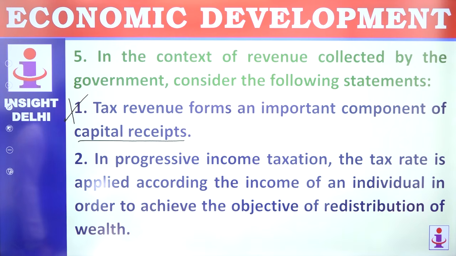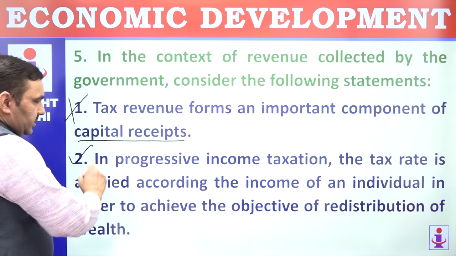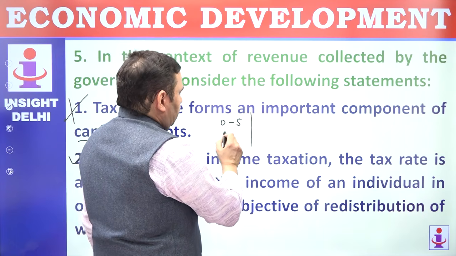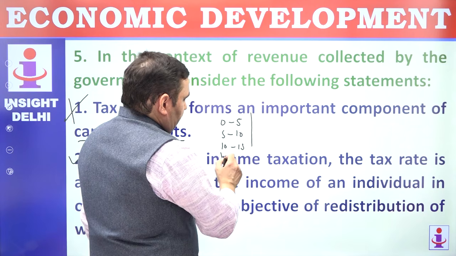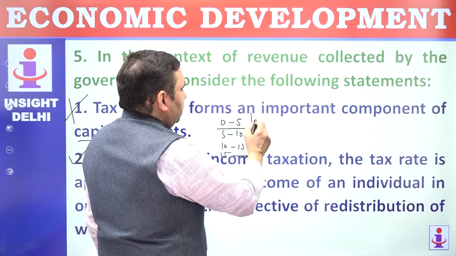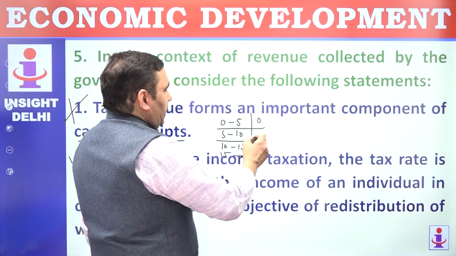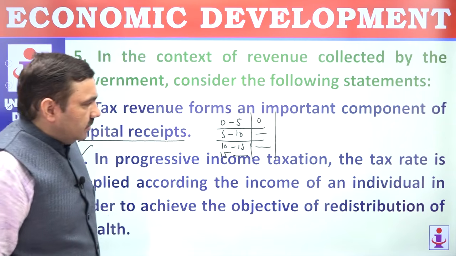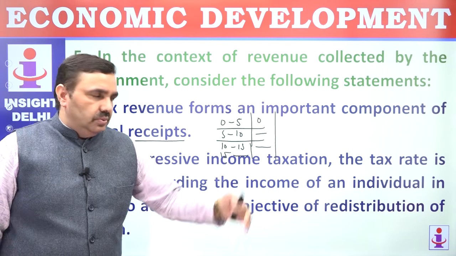In progressive income taxation, the tax rate is applied according to the income of an individual. That's correct. Progressive means somebody, let's say in India we have 0 to 5 lakh, one slab, 5 to 10 lakh, second slab, 10 to 15 lakh, third slab, 15 lakh and more, fourth slab. So here rate is 5%, it could end up 0. Then you have a different rate here. So that way, progressive taxation, the more you earn, the higher is the tax rate applied to you.